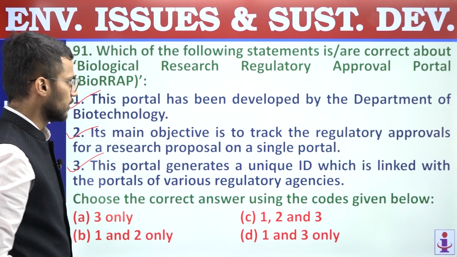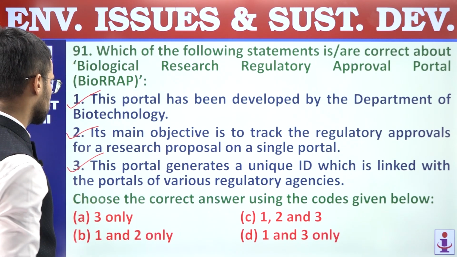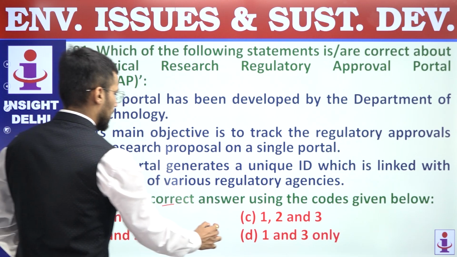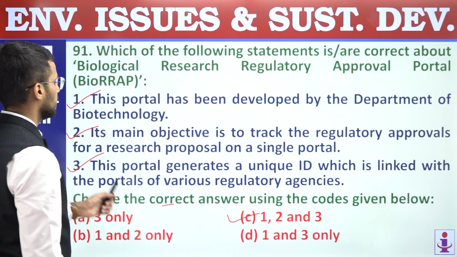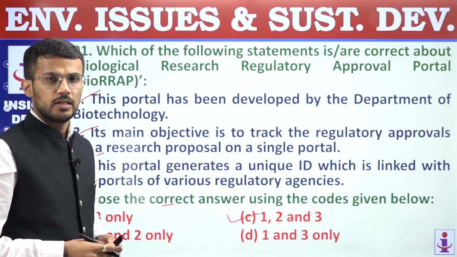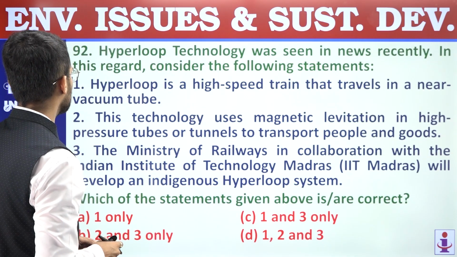Again, a correct statement. Right, so all these statements are correct. We are supposed to find out the correct statement only. Answer is C. Question number 91, answer is C. Next question is question number 92.